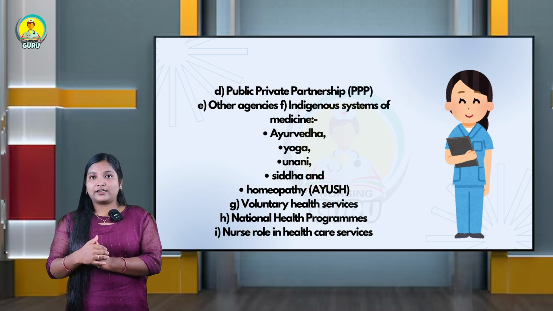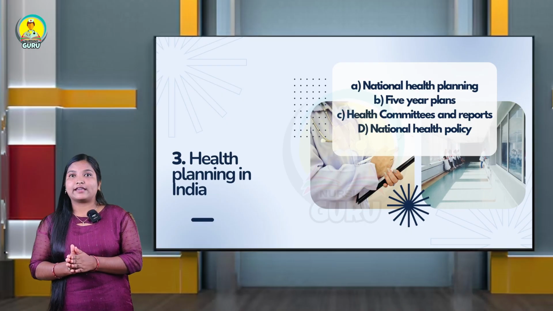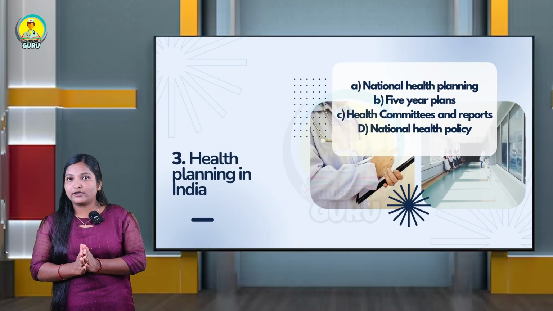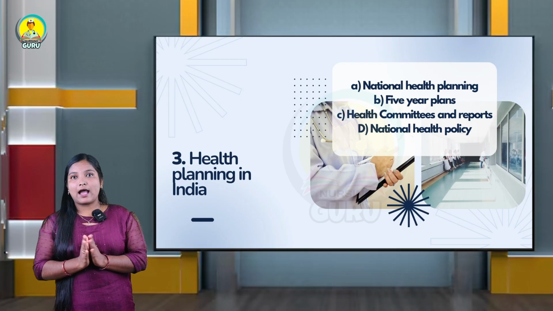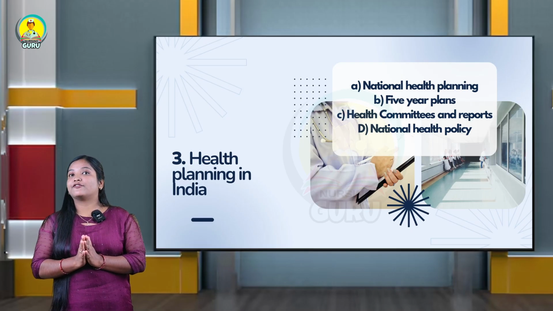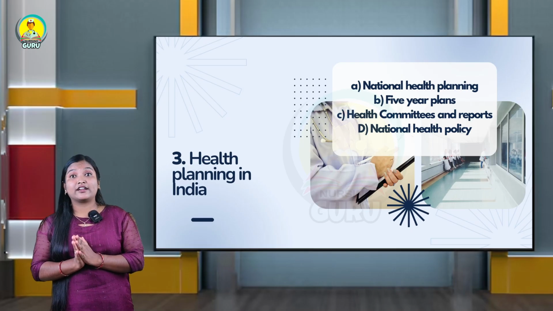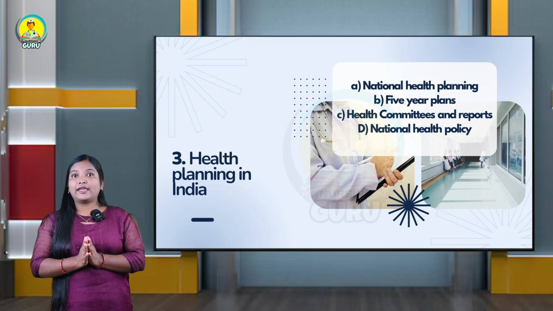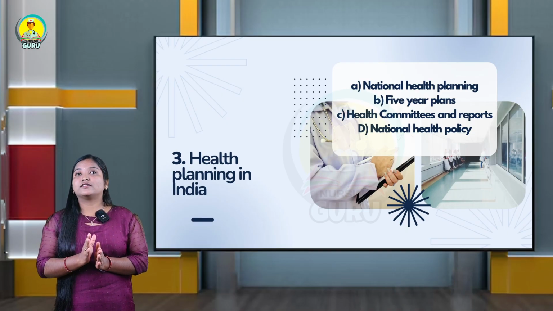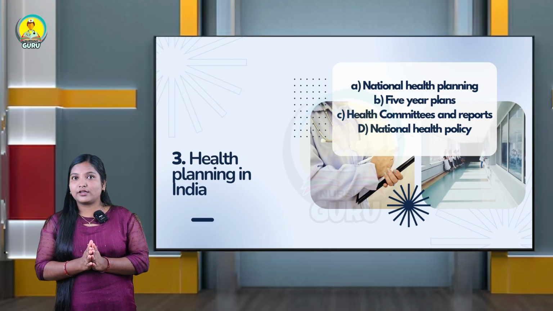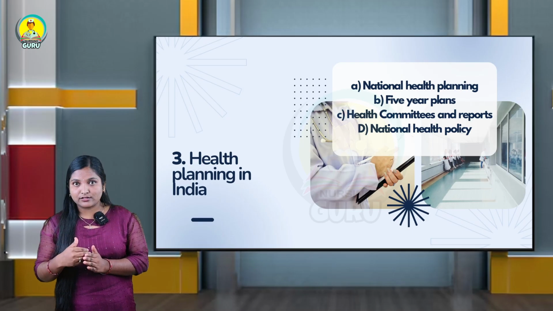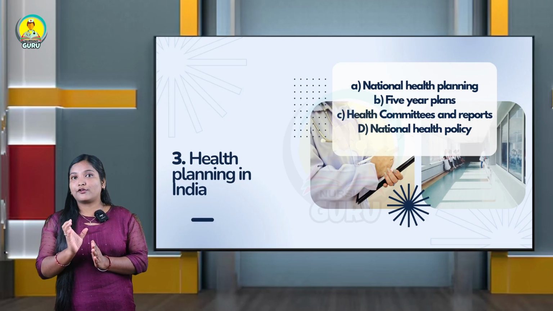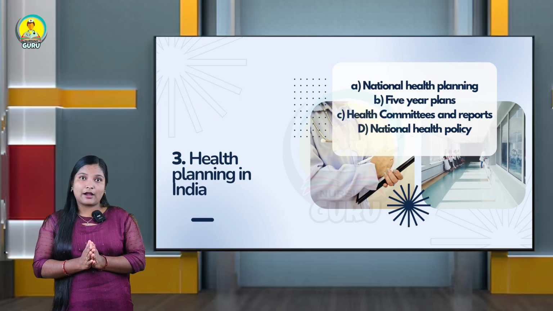The next unit is health planning in India. This is a very important unit. Must and should, one question they are going to ask in the examination regarding the 5-year plan and regarding the committees. Everything will be included in this unit. Must and should, you have to focus on this unit and study better in this unit, and you should focus on the 5-year plan as well as committees.